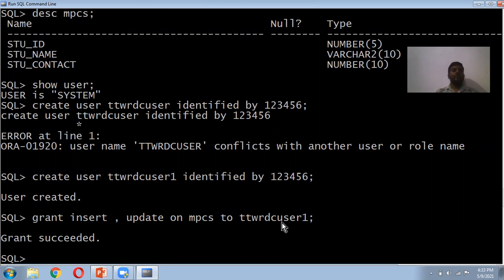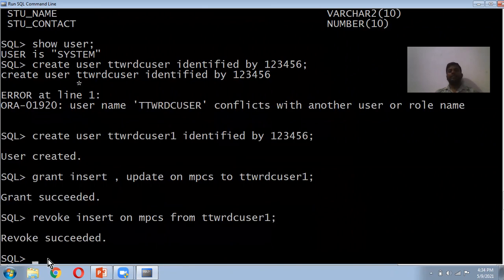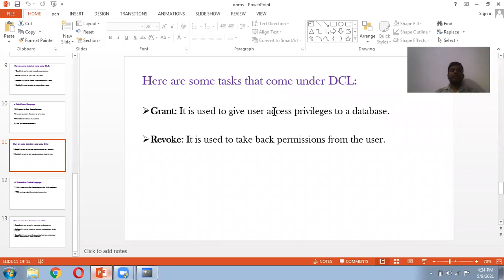Now how can we revoke? Revoke means taking back permission. Revoke insert on NPCS table from username. Revoke succeeded. You can give permission to the user, or take it back, on particular things on different tables. This is about grant and revoke. That is DCL, data control language.